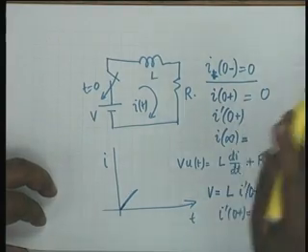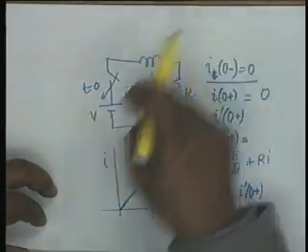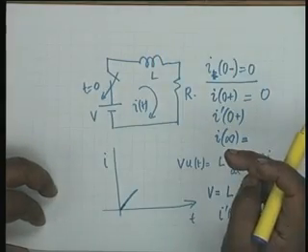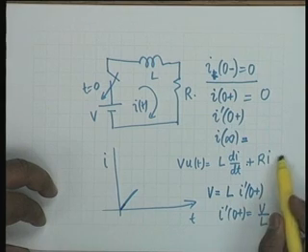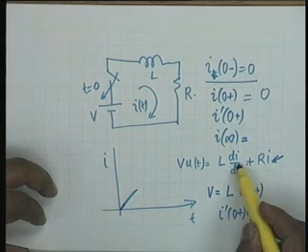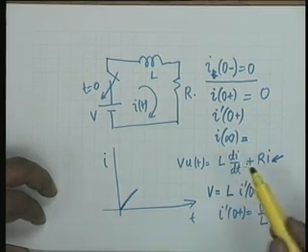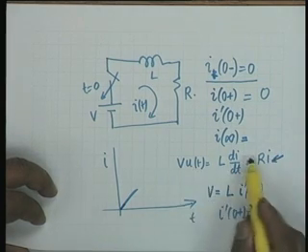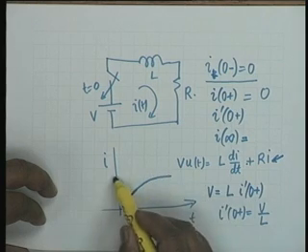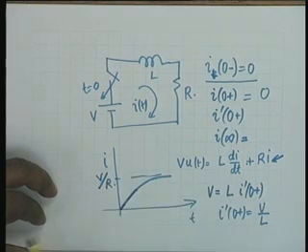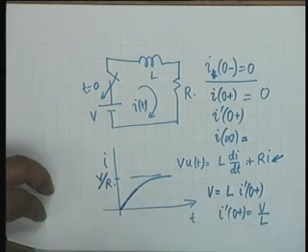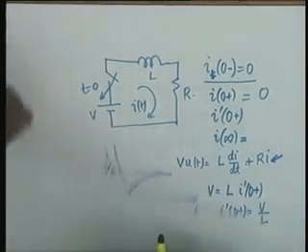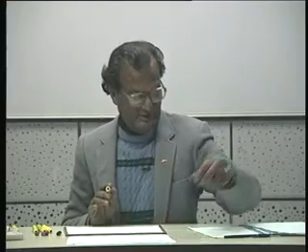As time proceeds, at I of infinity, the inductor acts as a short circuit, and therefore the current must rise to V by R. You can also look at it from the differential equation. At t equal to infinity, I stabilizes, so di dt is 0, and therefore I must be equal to V by R. So the current rises like this. This is V by R. The point is, we have found out the initial conditions from either physical considerations or from the differential equation.